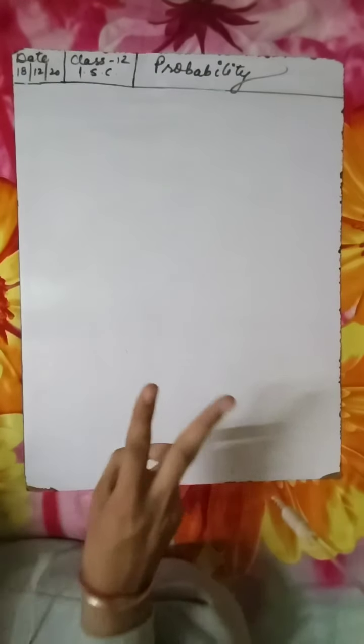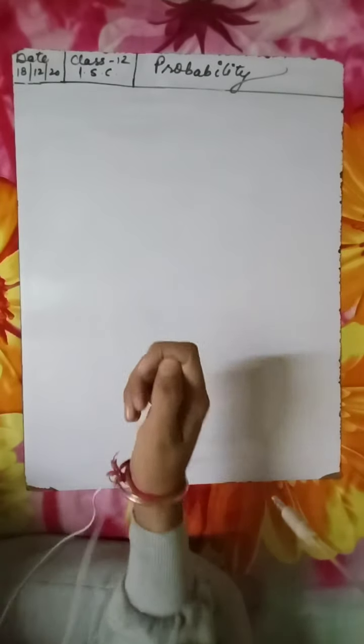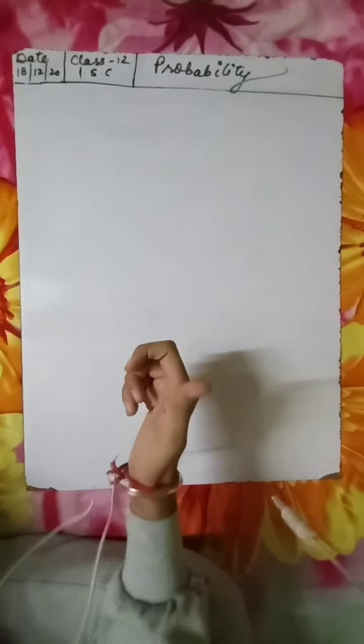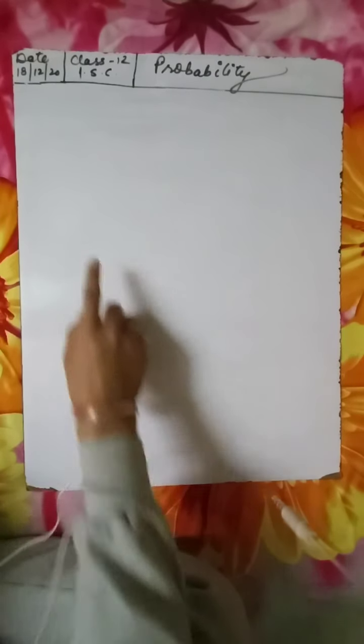Because there are two teams, and among the two they need to decide who will bat or who will bowl, so they do a coin tossing experiment, which is an equally likely outcome, because the probability of getting head is equal to the probability of getting tail.